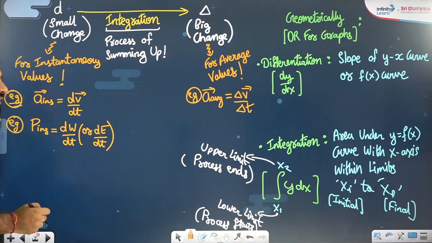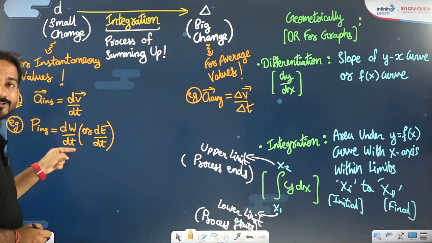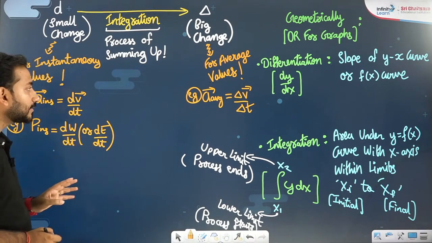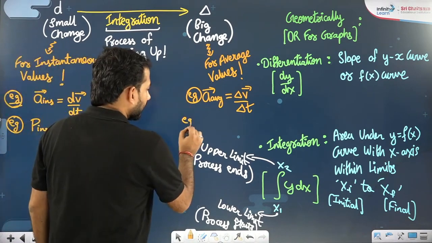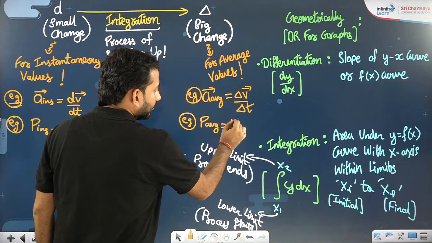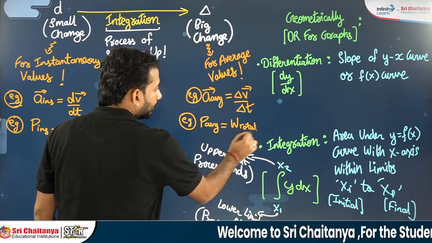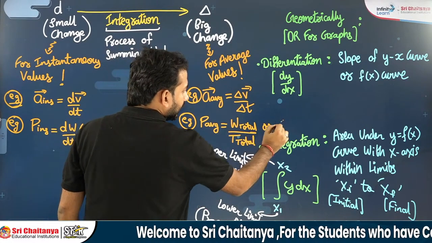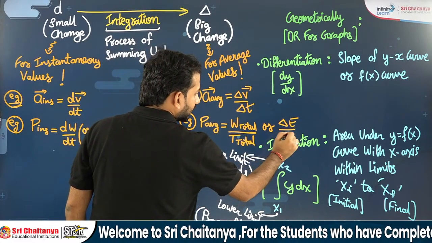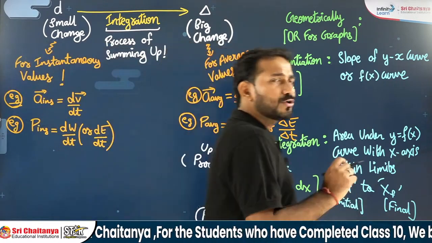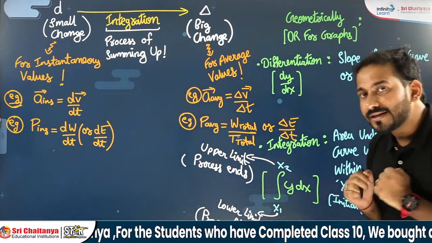Yesterday only you people were telling, na? Rate of doing work is called power, rate of dissipation of energy is called power. Similarly here, if someone is asking you average power, then you will say W total by T total, or you can write it as delta E by delta T. So big changes are required for the average values, small changes are required for the instantaneous values.